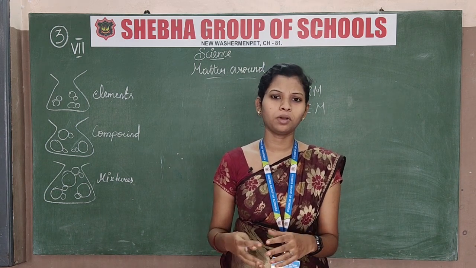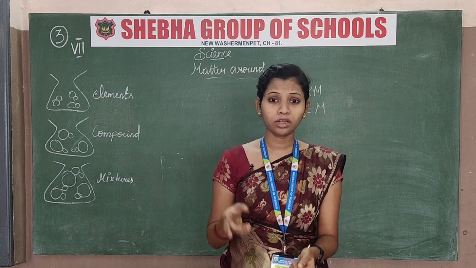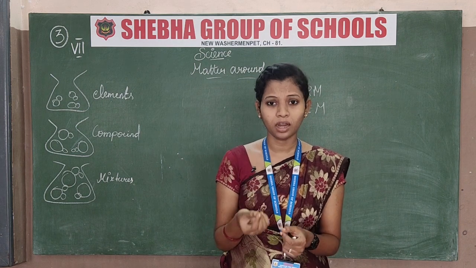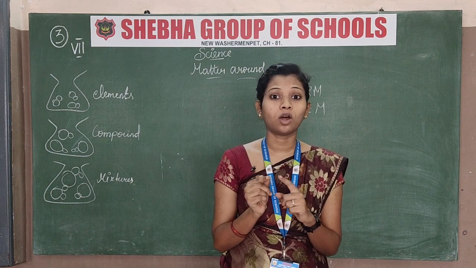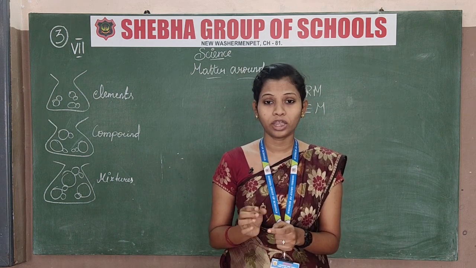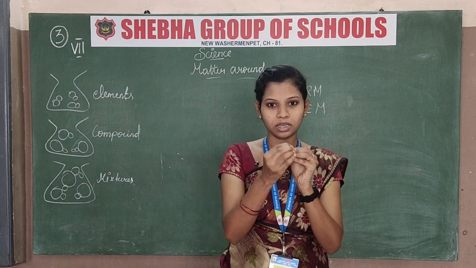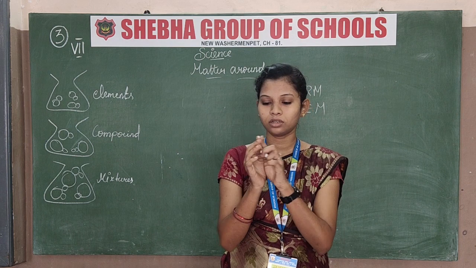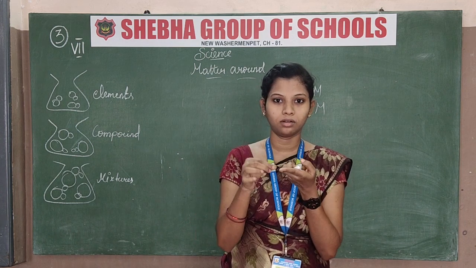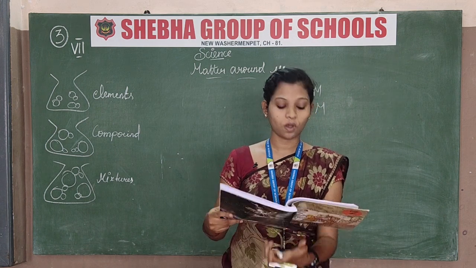Just take some paper and tear it or cut it. Even a knife can't cut that small a particle. Take a paper, and in even that small a particle you will have millions of atoms. Not one atom, there are millions of atoms. Just see, this is a chalk piece. I am just taking a bit. You can't see this. Just take a tiny chalk powder, in that there are millions of atoms. That is the size of an atom.